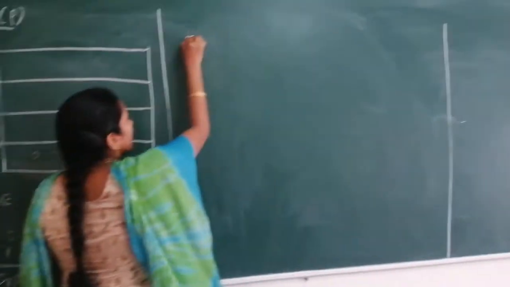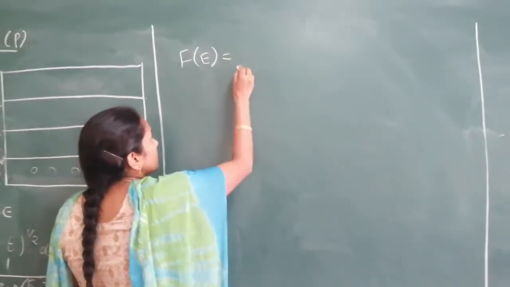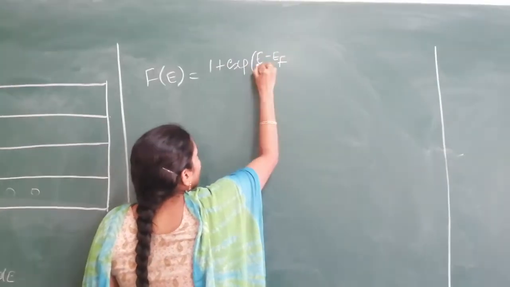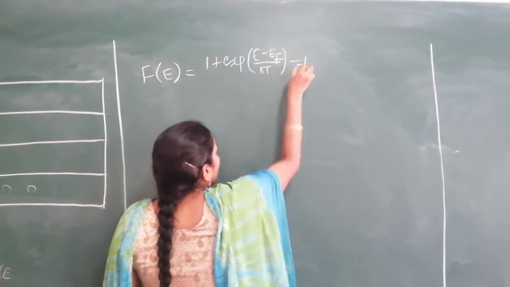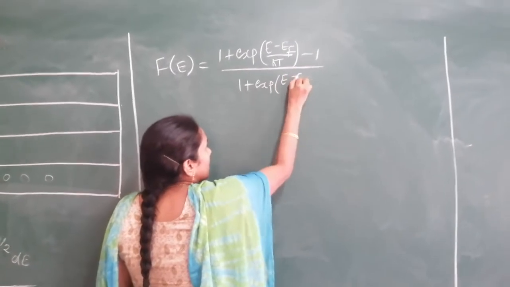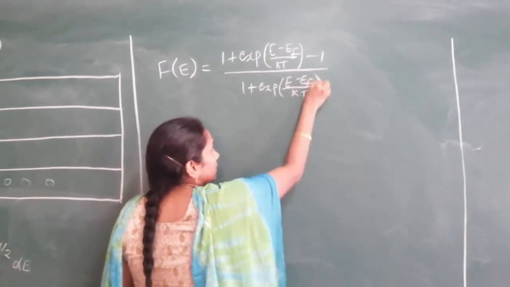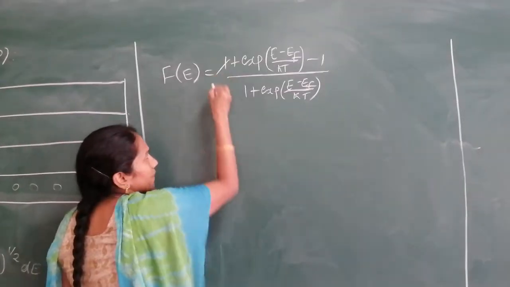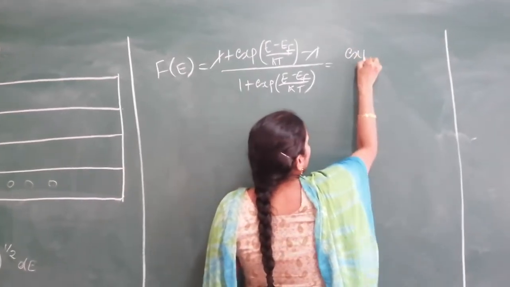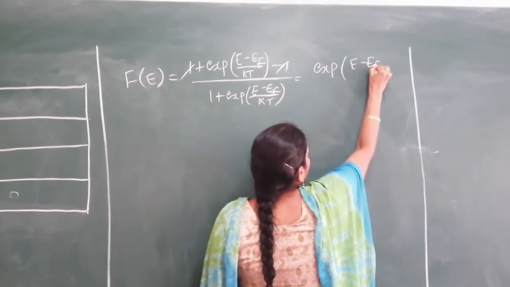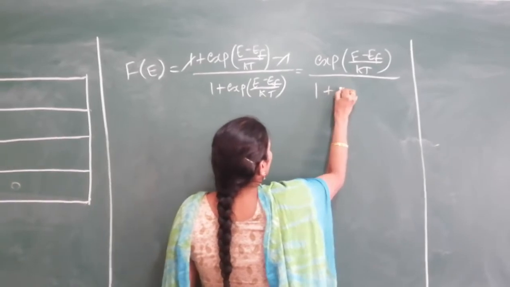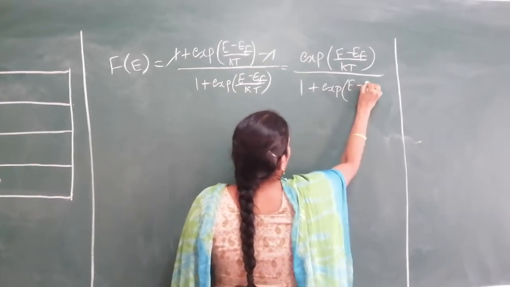So we get 1 minus F of E is equal to 1 plus exponential of E minus EF divided by KT minus 1, divided by 1 plus exponential of E minus EF divided by KT. So now in the numerator this plus 1 and minus 1 will get cancelled. So the remaining term is exponential of E minus EF divided by KT, by 1 plus exponential of E minus EF divided by KT.